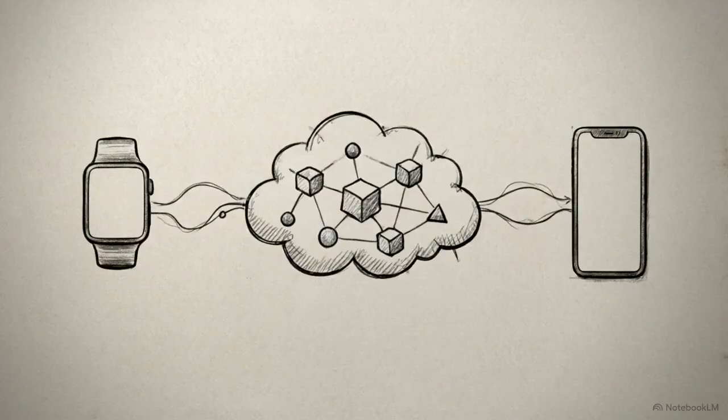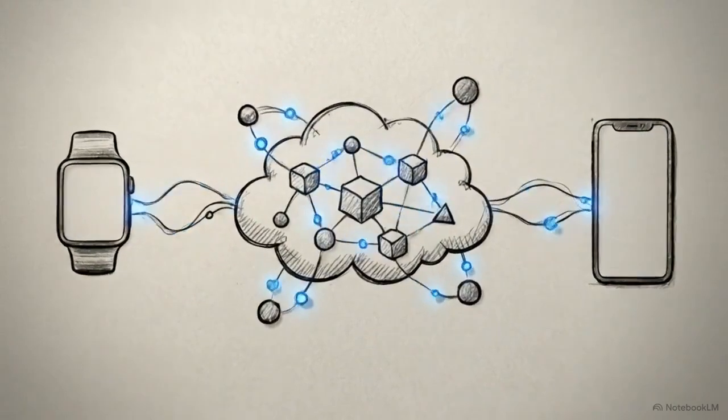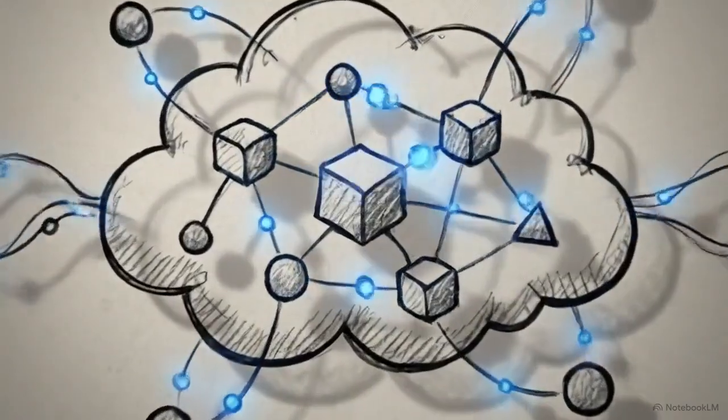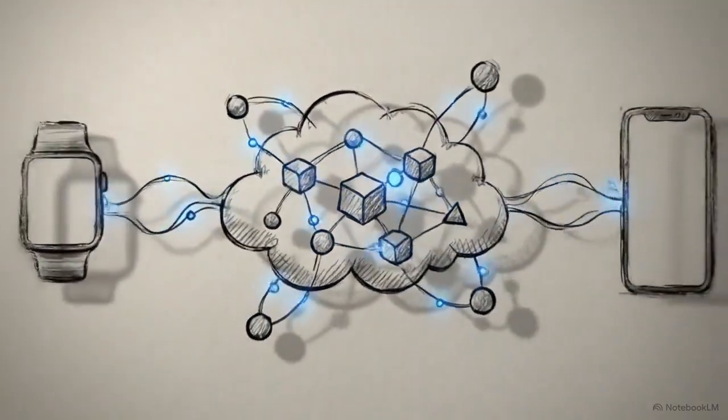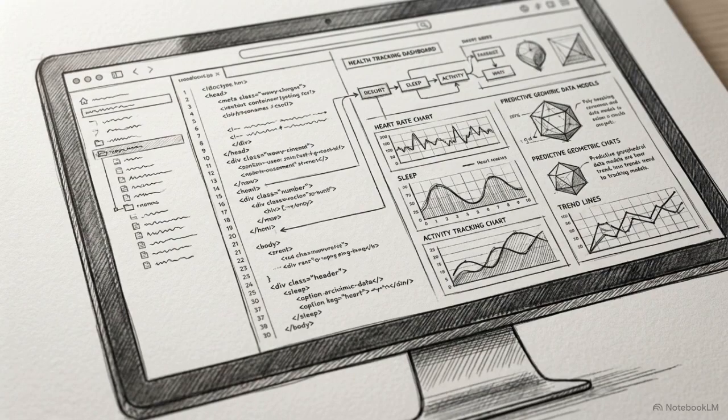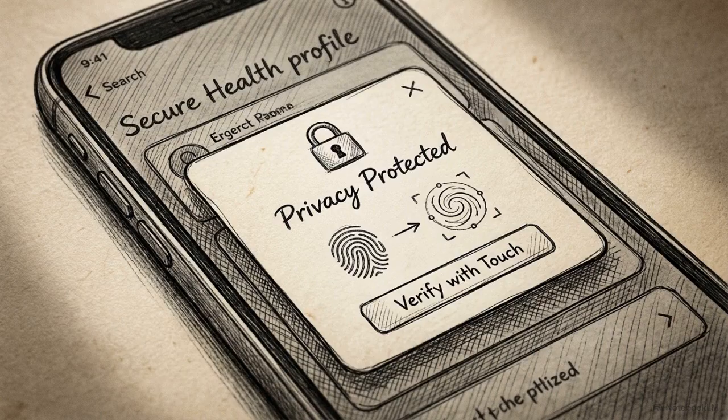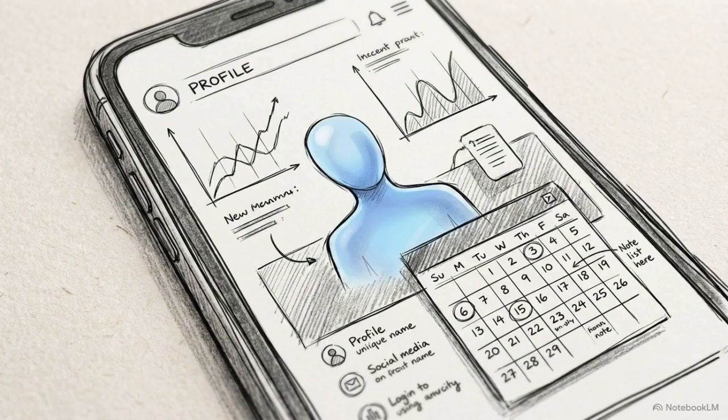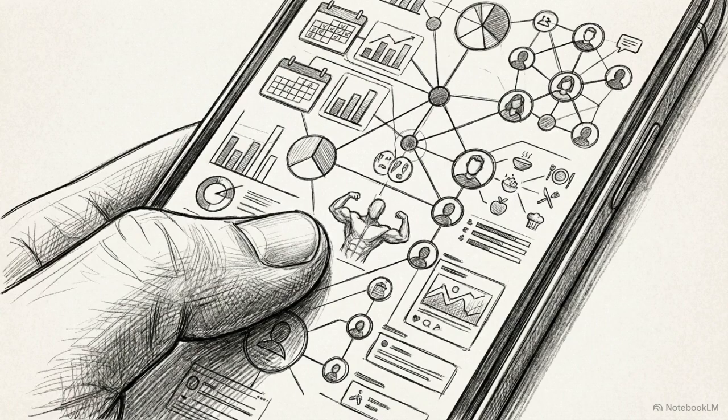The second path is the high-intent ecosystem. These apps integrate heavy technology to solve high-stakes problems in health, fitness, or finance. The technical investments here are steep. You have to build custom AI tracking models and navigate complex data privacy compliance like HIPAA and GDPR. But once a user integrates their personal data, those advanced personalized features create massive switching costs. It becomes incredibly difficult for them to abandon the app.